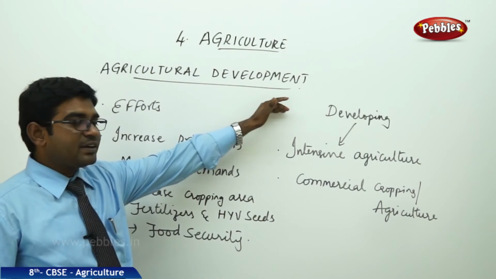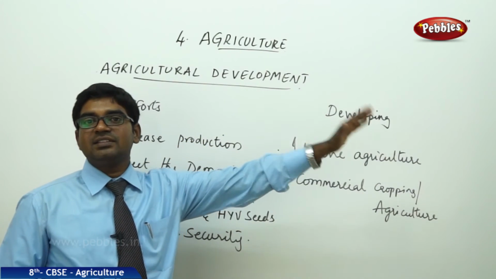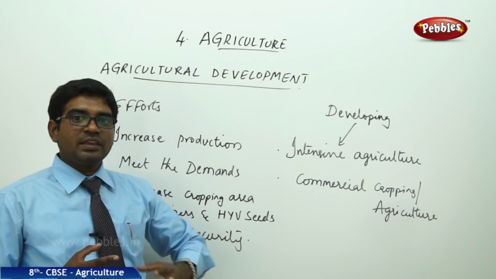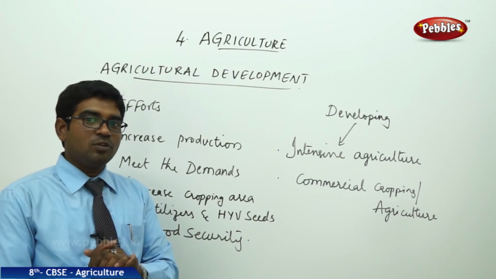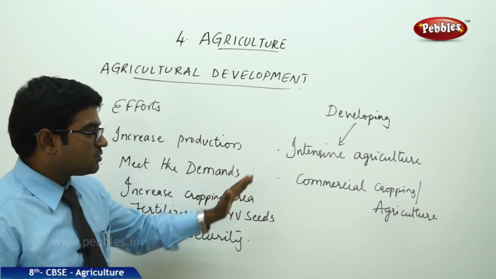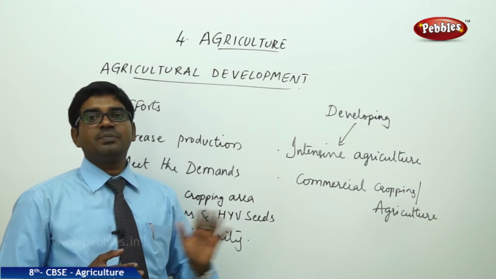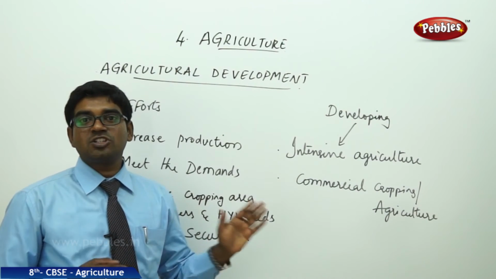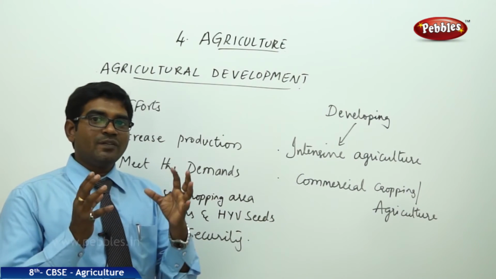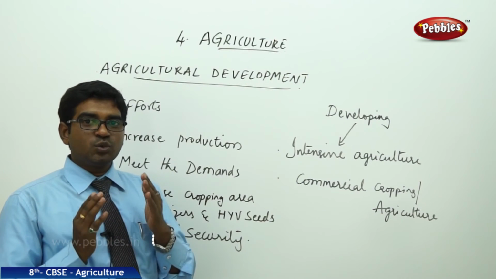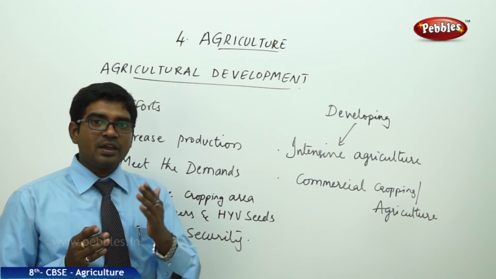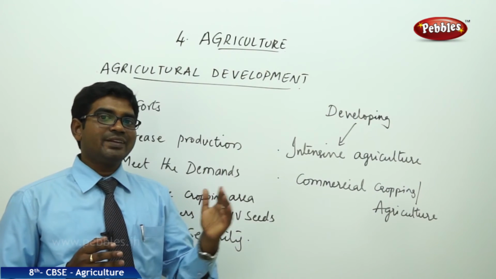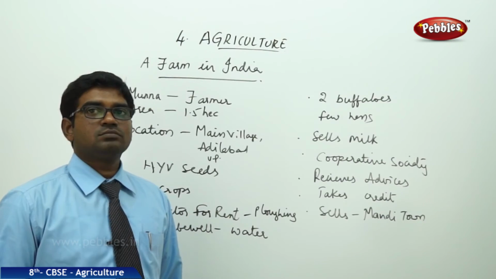Now moving on to crop patterns in different countries. Generally in developing countries, we have intensive agriculture. We have cultivation of crops in large areas where a large number of people work. That is called intensive agriculture. But in developed countries, we have commercial agriculture or a commercial cropping pattern. We will understand this through a case study, one from a developing country like India and one from a developed country like the United States of America.